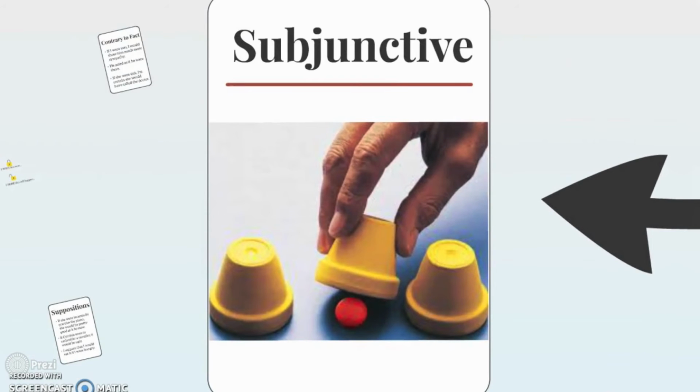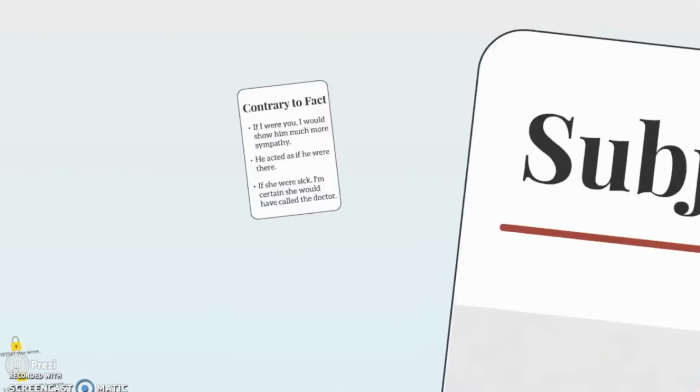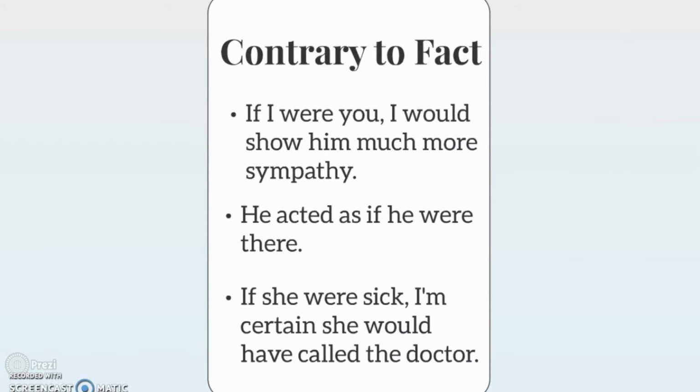And now we have subjunctive. This mood is a little bit more complicated. First, we have contrary to fact. If I were you, I would show him much more sympathy. He acted as if I were there. If she were sick, I'm certain she would have called the doctor. These are things that did not actually happen, and they're speaking in the hypothetical sense, like if they would have happened.